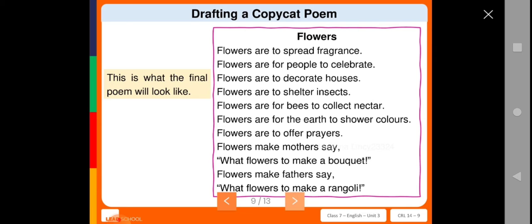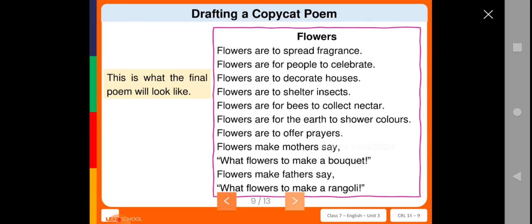Flowers are for the earth to shower colors. Flowers are to offer prayers. Flowers make mother say, what flowers to make a bouquet? Flowers make father say, what flowers to make a rangoli?